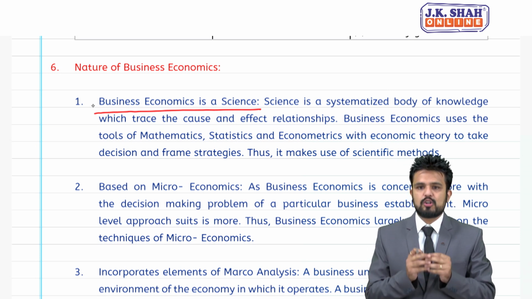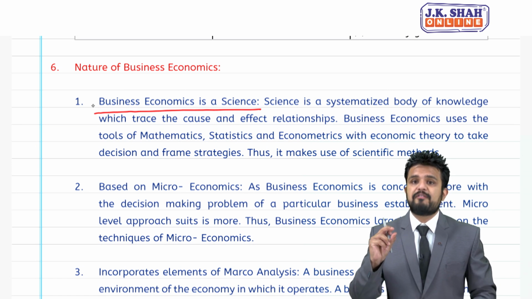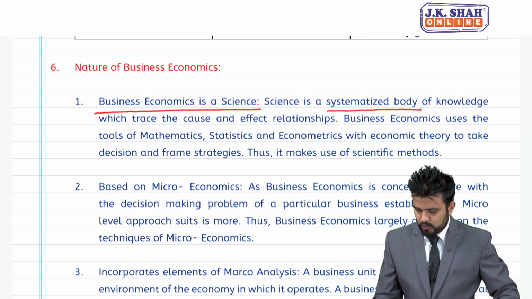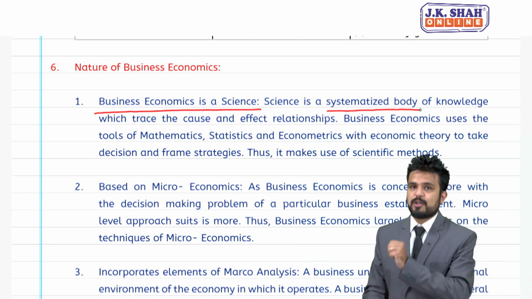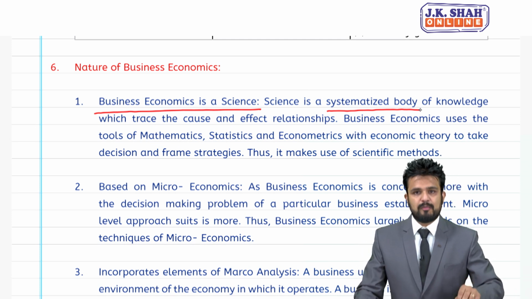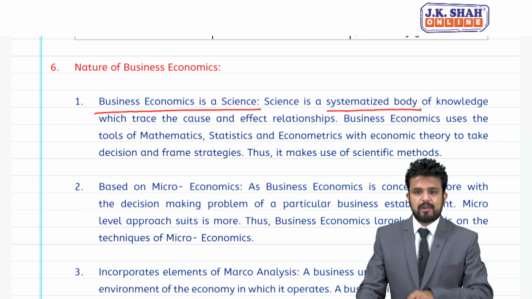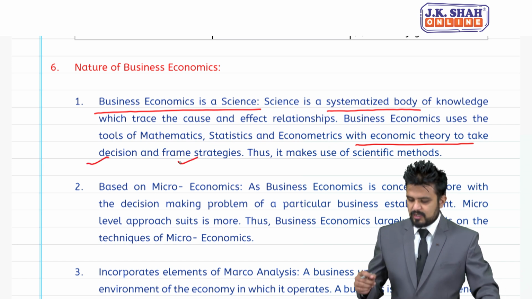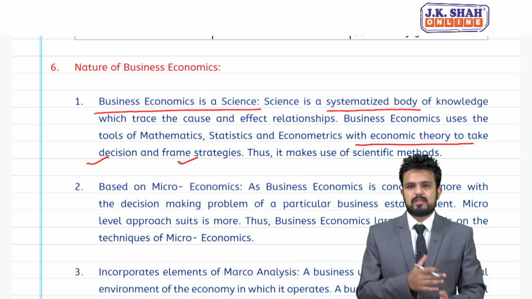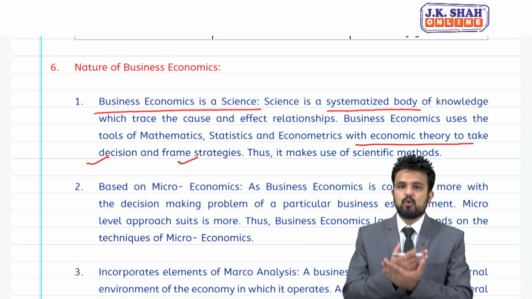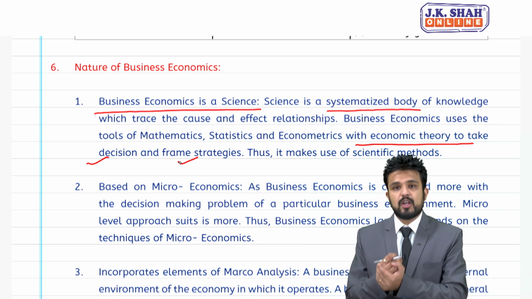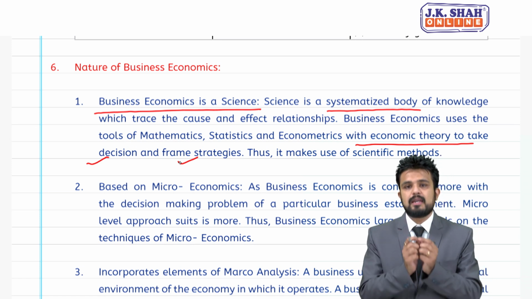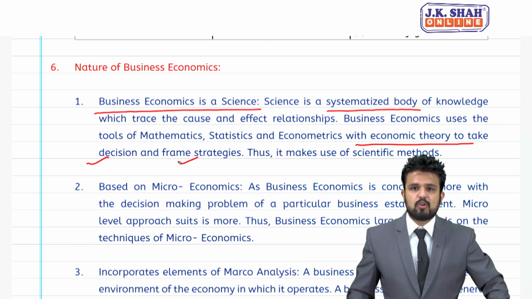So why is it a science? Because it will trace the cause and effect relationship. Science is a systematized body of knowledge which traces the cause and effect relationships. Business economics uses the tools of mathematics, statistics, econometrics with economic theory to take decisions and frame strategies. Thus it makes use of scientific methods. So since business economics uses certain scientific methods, scientific tools like econometrics, statistics, mathematics, that's why it is called science. That's why business economics is called as what? Science.